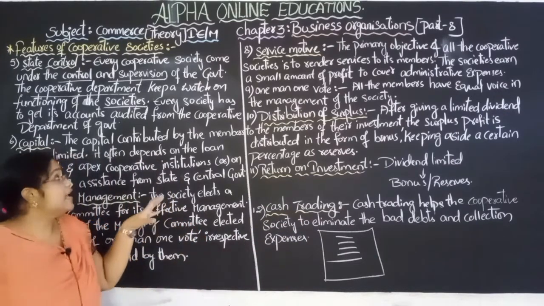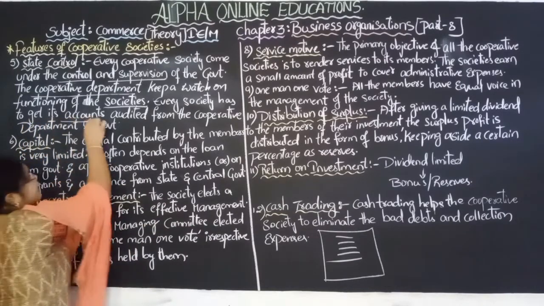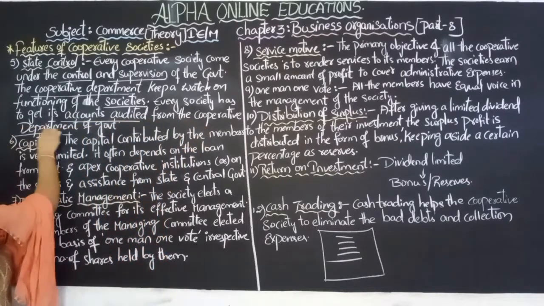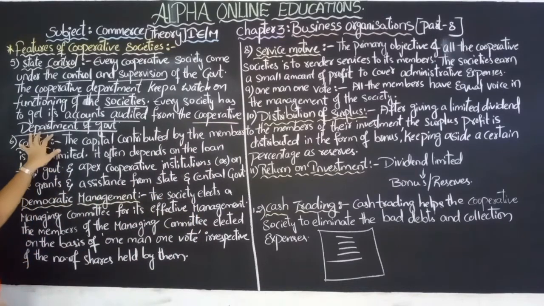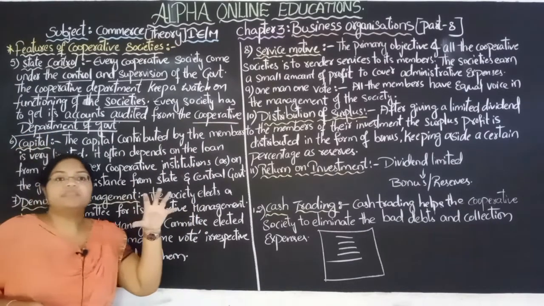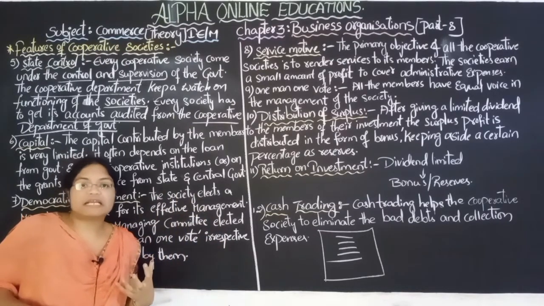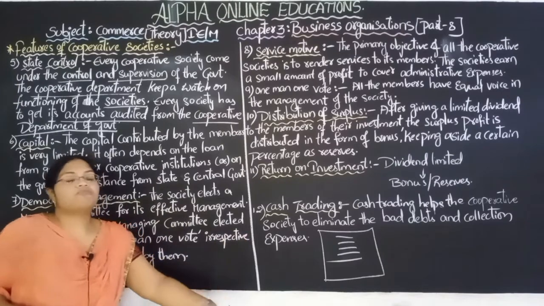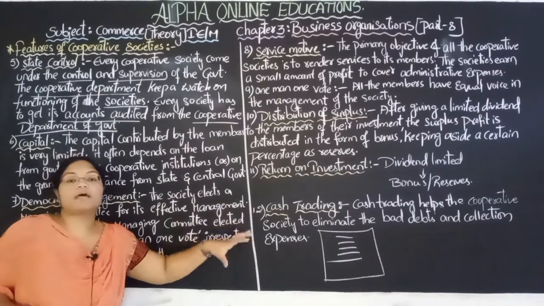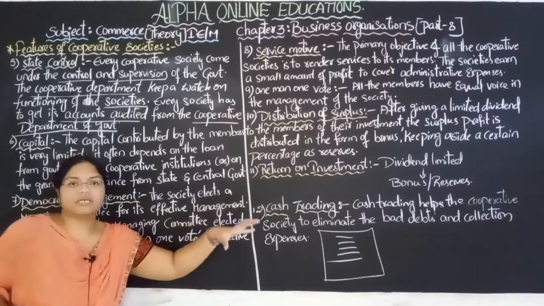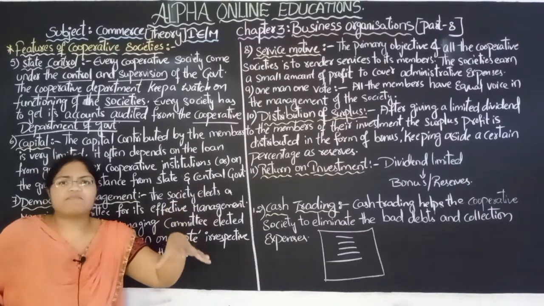Every society should get its accounts audited by the cooperative department of the government. From that government department, one member of the cooperative department will come and audit the accounts of the cooperative society, to see whether it is working properly or not, whether its accounts are clear, whether it is doing any illegal activities, or making some type of mistakes in the accounts.